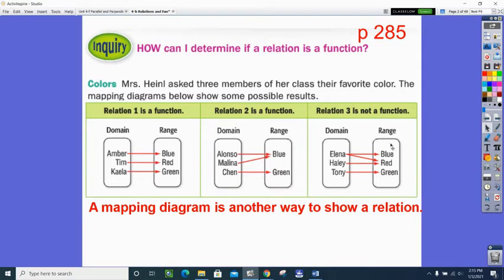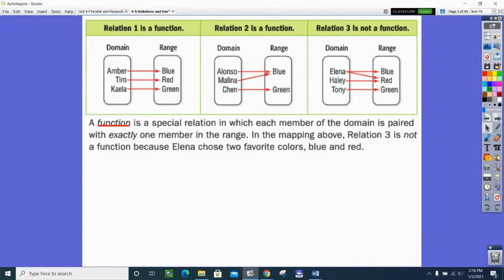Okay, still not sure what this function thing is, but let's look at the next class. So she asks Elena, Haley, and Tony. Tony says green and Haley says red, but Elena says blue and red. This is not a function. Okay, Elena, you need to make up your mind, because she didn't really do what she was asked. She named 2 colors. She didn't give a favorite. So these are called mapping diagrams. They're another way to show relations. But in this case, Elena kind of messed this up. This one is not a function. Yes, yes, no.